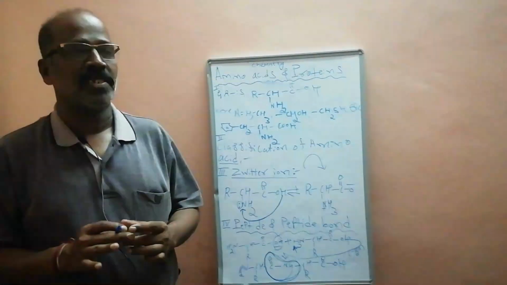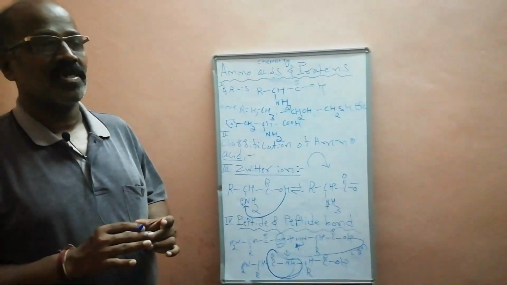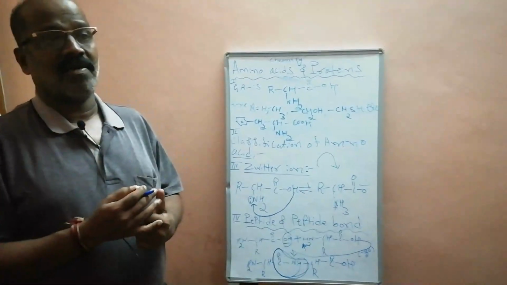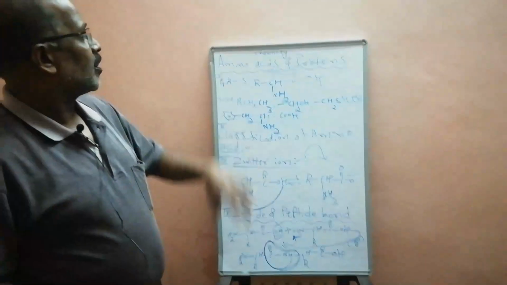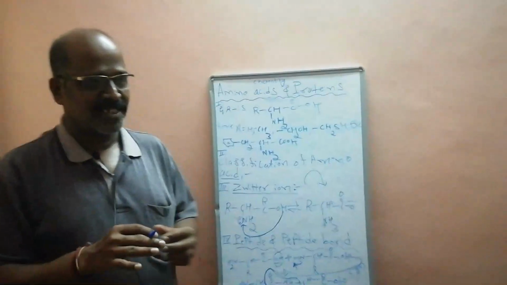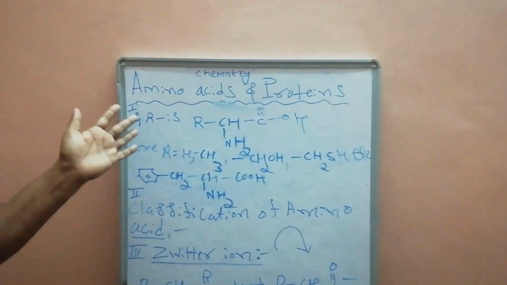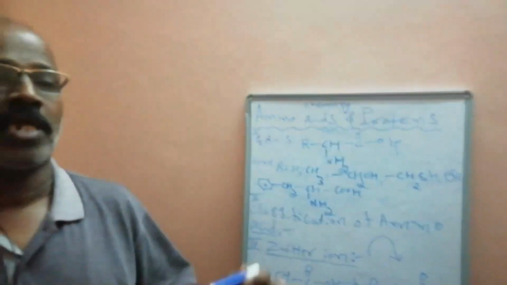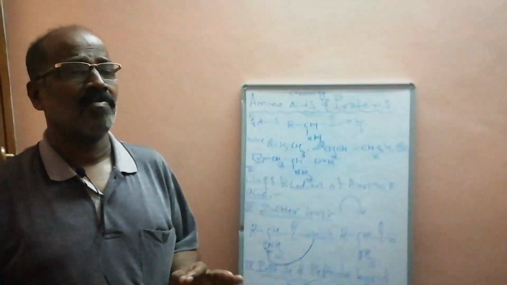The best examples are insulin and oxytocin. You know insulin controls the sugar level. Oxytocin improves the muscles, the child's muscle health. These are polypeptides. And then, do you know what proteins are? Next we have to discuss protein. Proteins are formed by the combination of a minimum of 20 amino acids, and the molecular weight of a protein is more than 10,000.